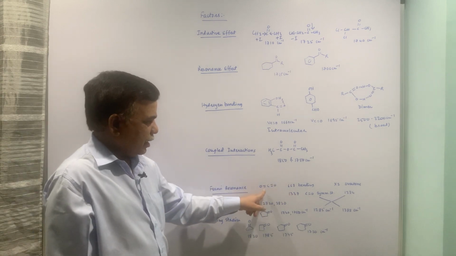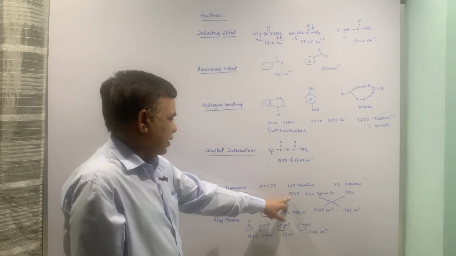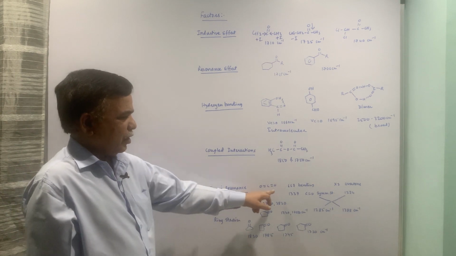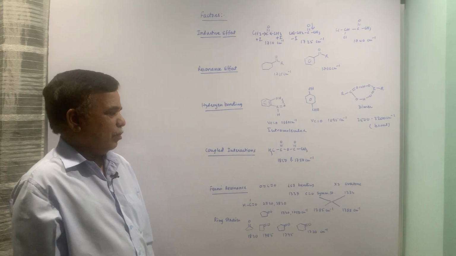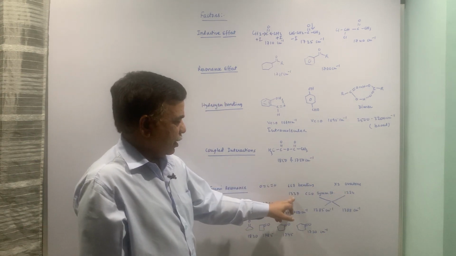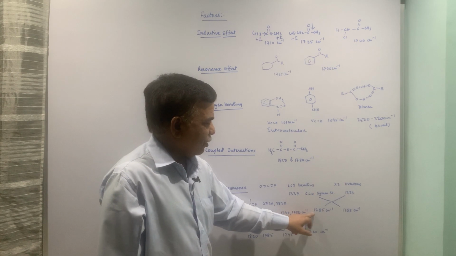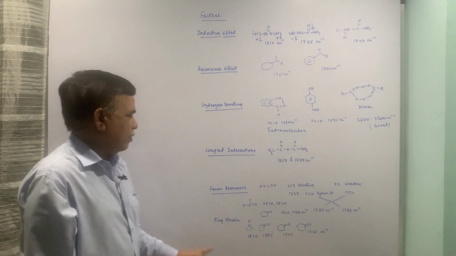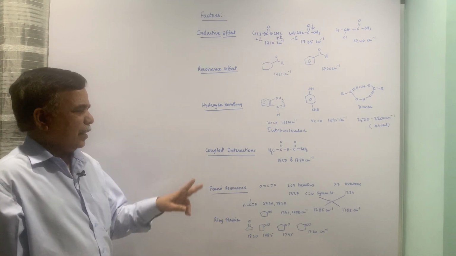Here 1337 is the carbon oxygen symmetrical stretching, which falls in the Raman line. 667 is the bending mode, so the overtone is double of this, that is 1334, and this is 1337, which are very close. They intermix and you will get two peaks, one at 1285, the other at 1388. This is known as Fermi resonance.